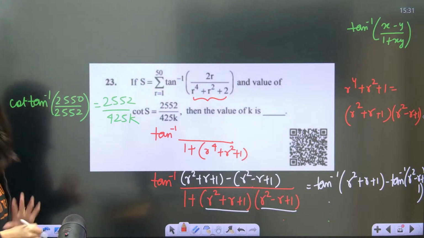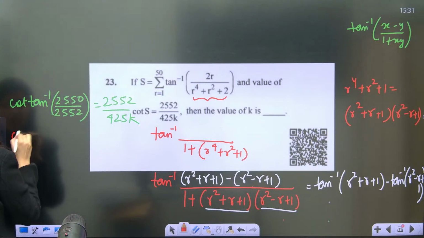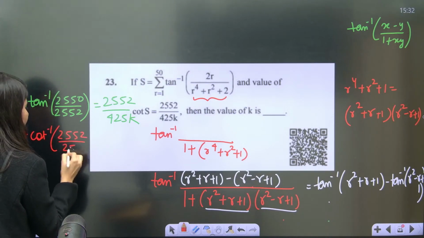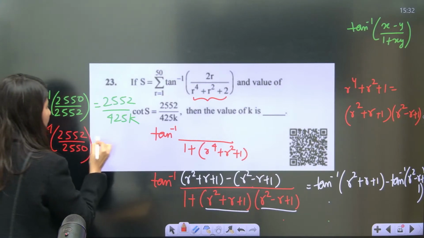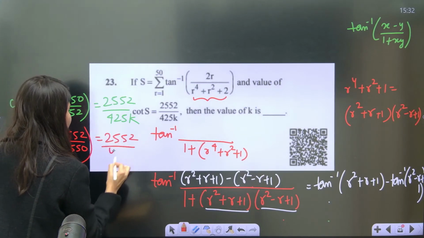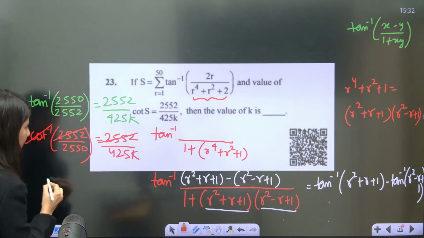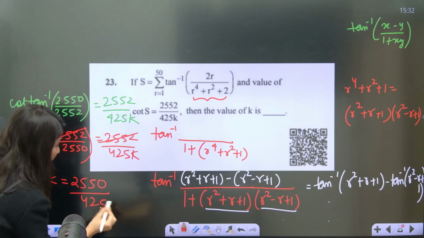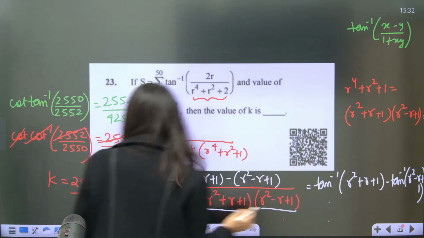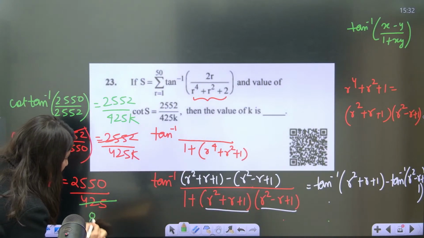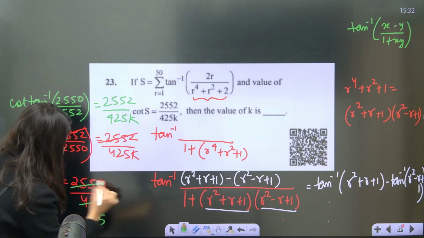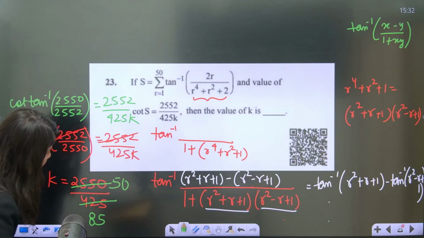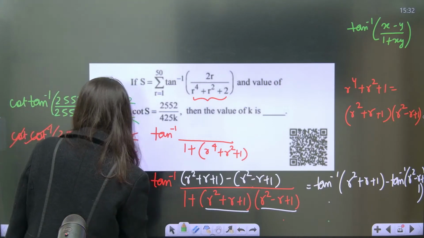Okay. So cot of tan inverse. Tan inverse can be written down as cot inverse 2552 upon 2550. Cot inverse gone. This is 2552 upon 425k. Cancel. So your k is going to be 2550 upon 425. Calculate. Now 5k table se 5 ones are 5, 5 8s are 40, 5 5s are 25. This 5 5s are 25, then 0, and this is 5. Sorry, 5k table se kaat rahe ho na, 510.